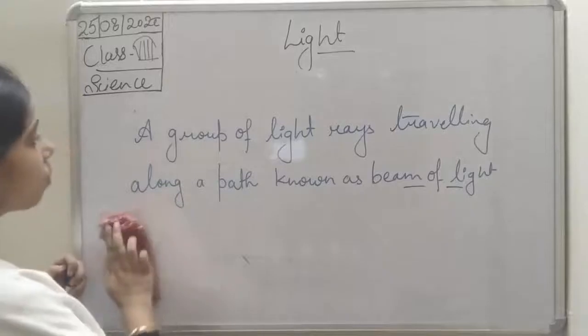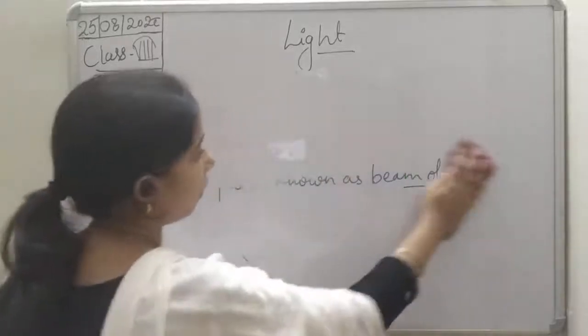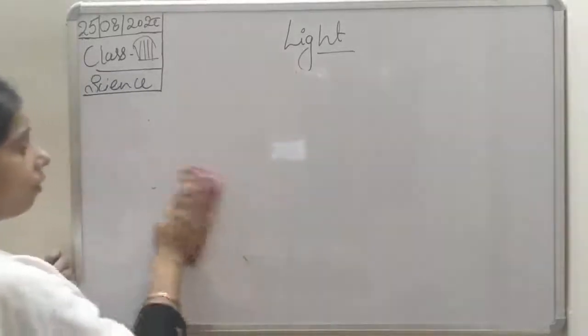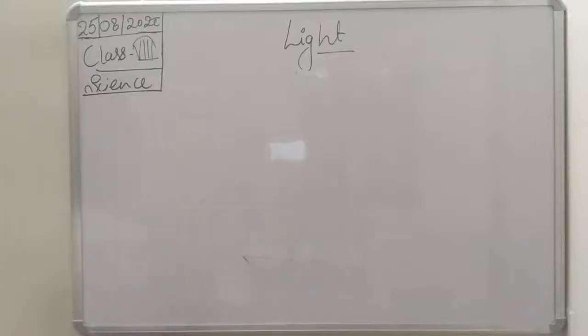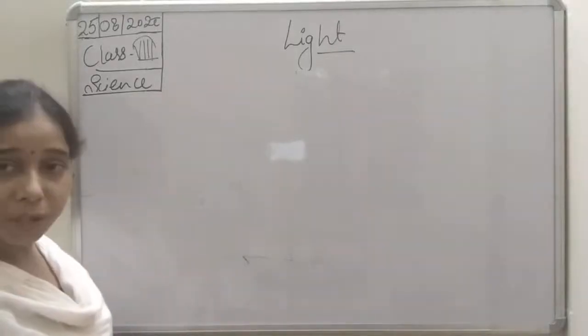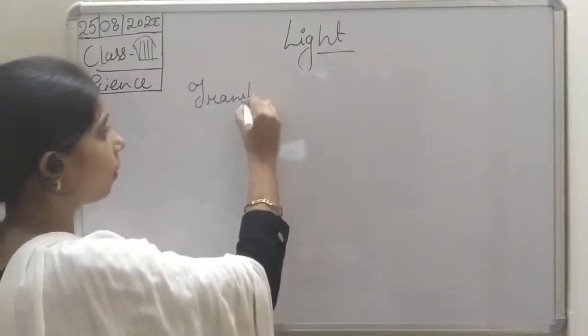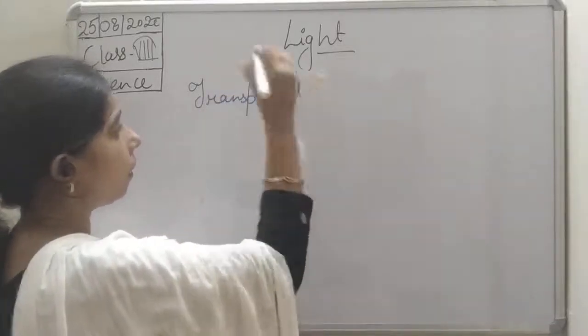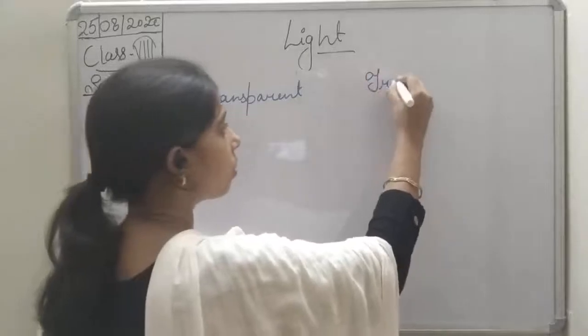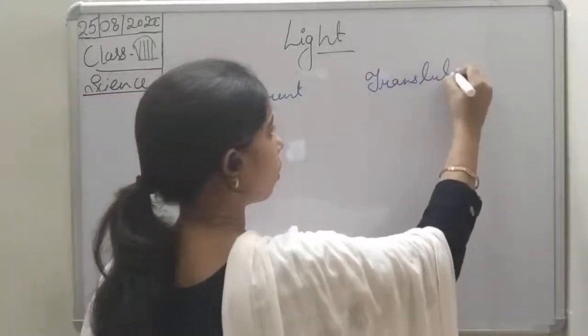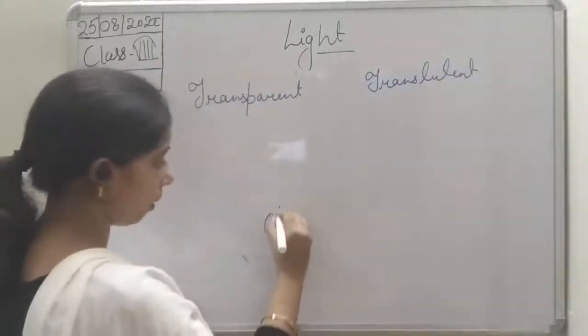On that basis, students, we define the types of objects: transparent, translucent, and opaque.